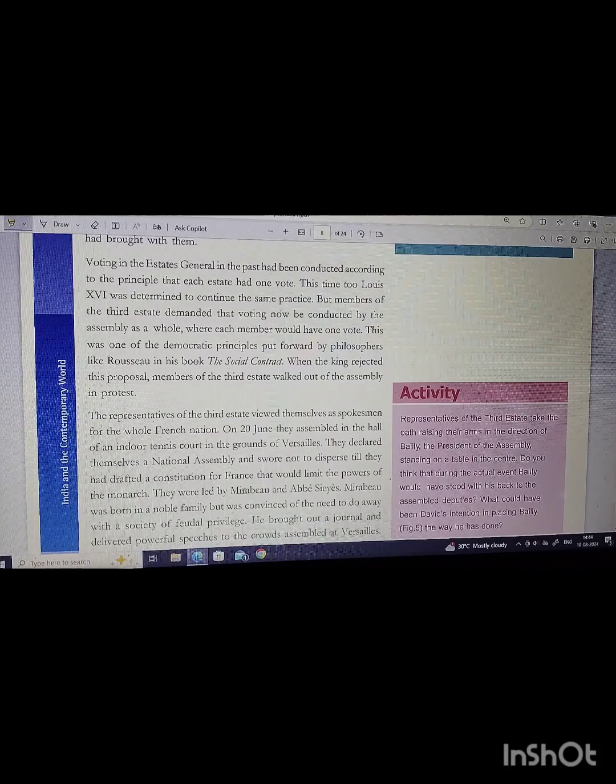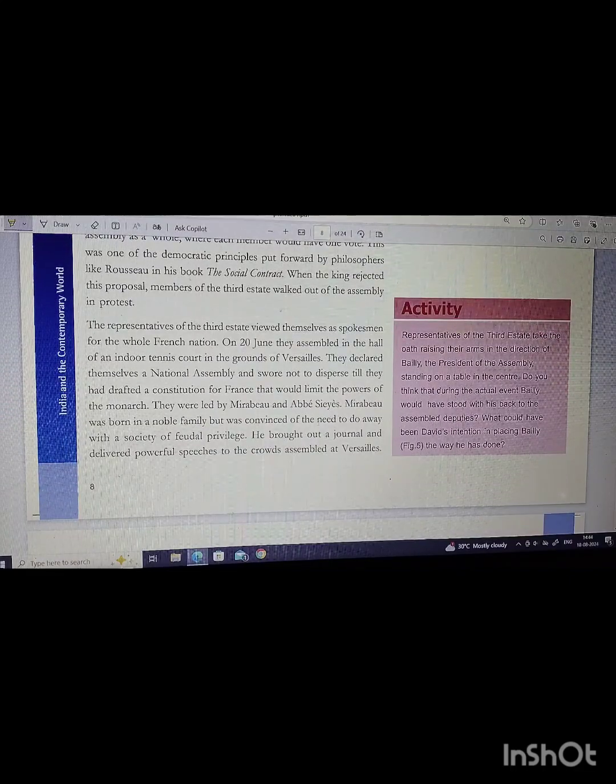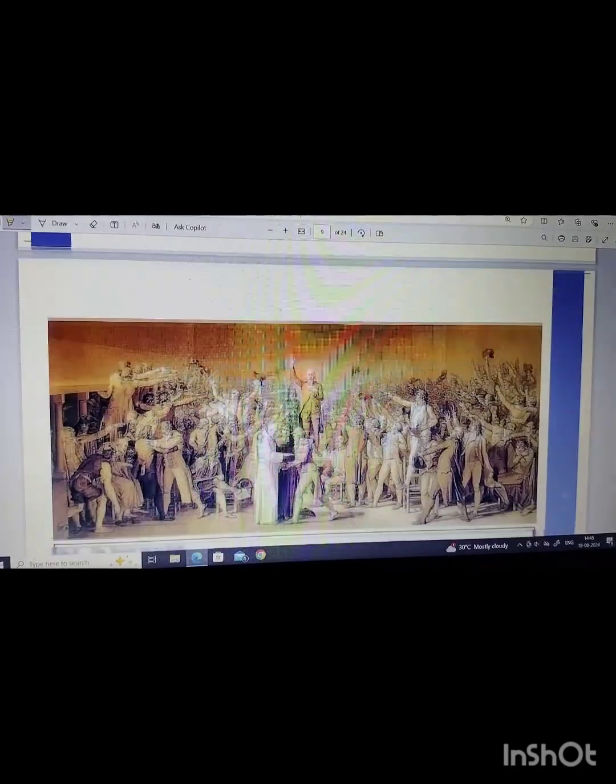They were led by Mirabeau, an ambitious man. Mirabeau was born in a noble family but was convinced of the need to do away with a society of feudal privilege. He brought out a journal and delivered powerful speeches to the crowd assembled at Versailles.